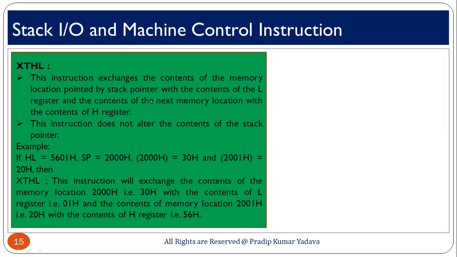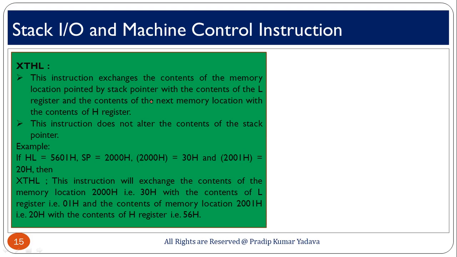Now, talking about XTHL, this instruction exchanges the content of the memory location pointed to by the stack pointer with the content of the L register, and the content of the next memory location with the content of register H. So, here you can see the example, if the content of HL is 5601 and the value of SP is 2000. Okay. And the content at 2000H is 30H and at 2001H is 20H.